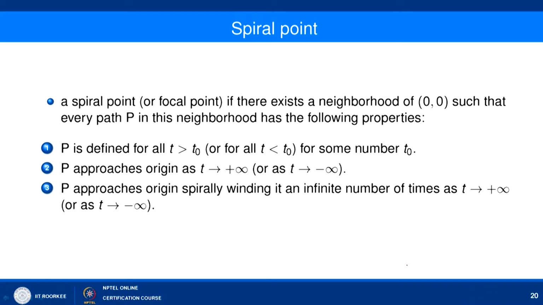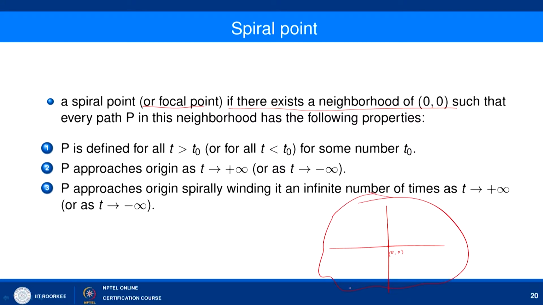Now, the spiral point. A spiral point is a critical point; another name for a spiral point is focal point. So, in this case there exists a neighborhood of (0, 0), let us say that we have (0, 0) here, such that every path P in this neighborhood has the following property. You take any neighborhood, let us not draw it, a bigger neighborhood.